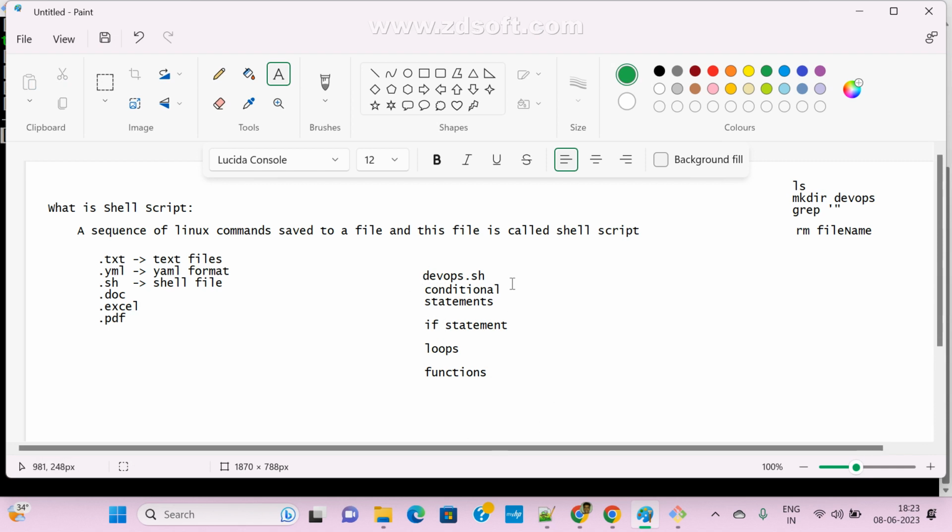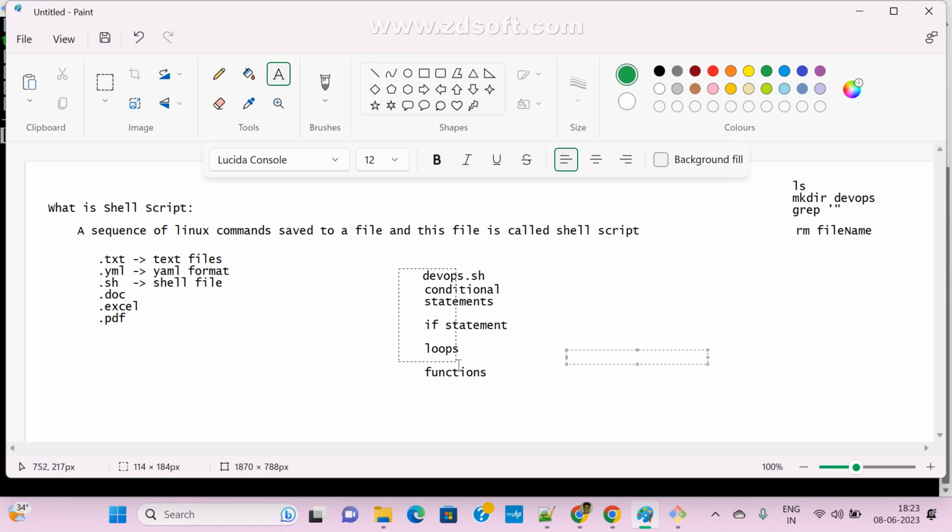This is one file only. This is my shell script file. In this shell script file, we can declare variables, implement some conditions, if statements, loops and functions, whatever you want.